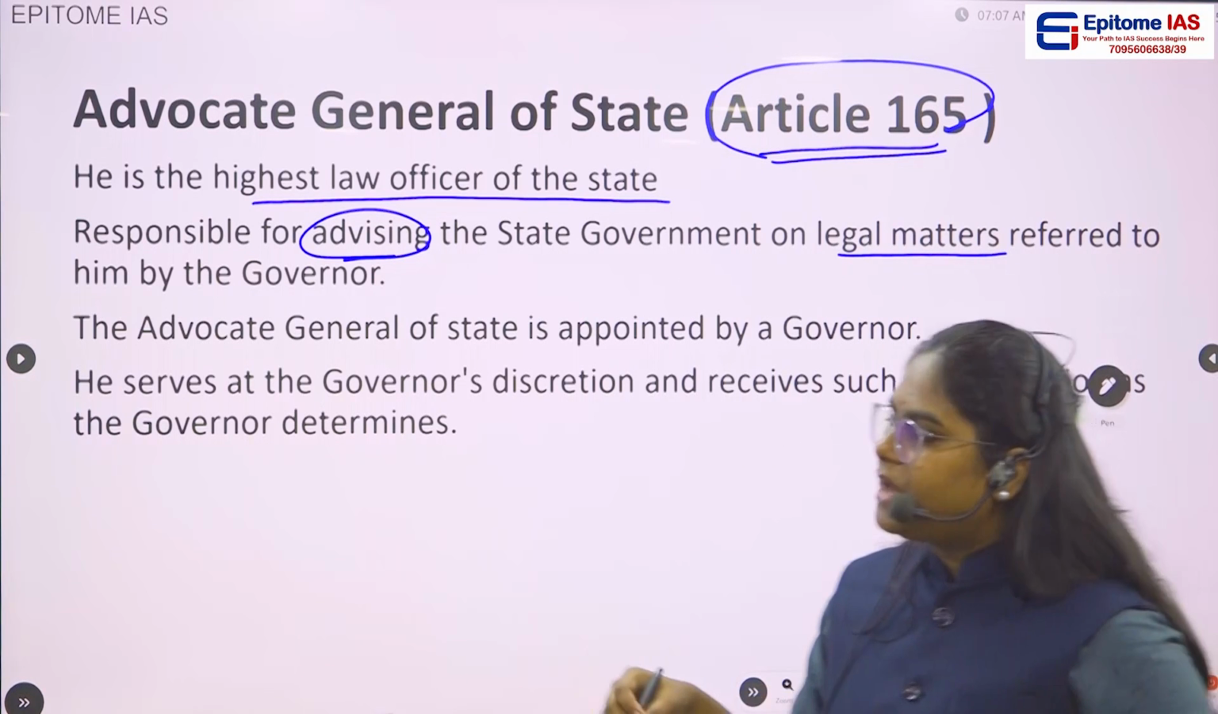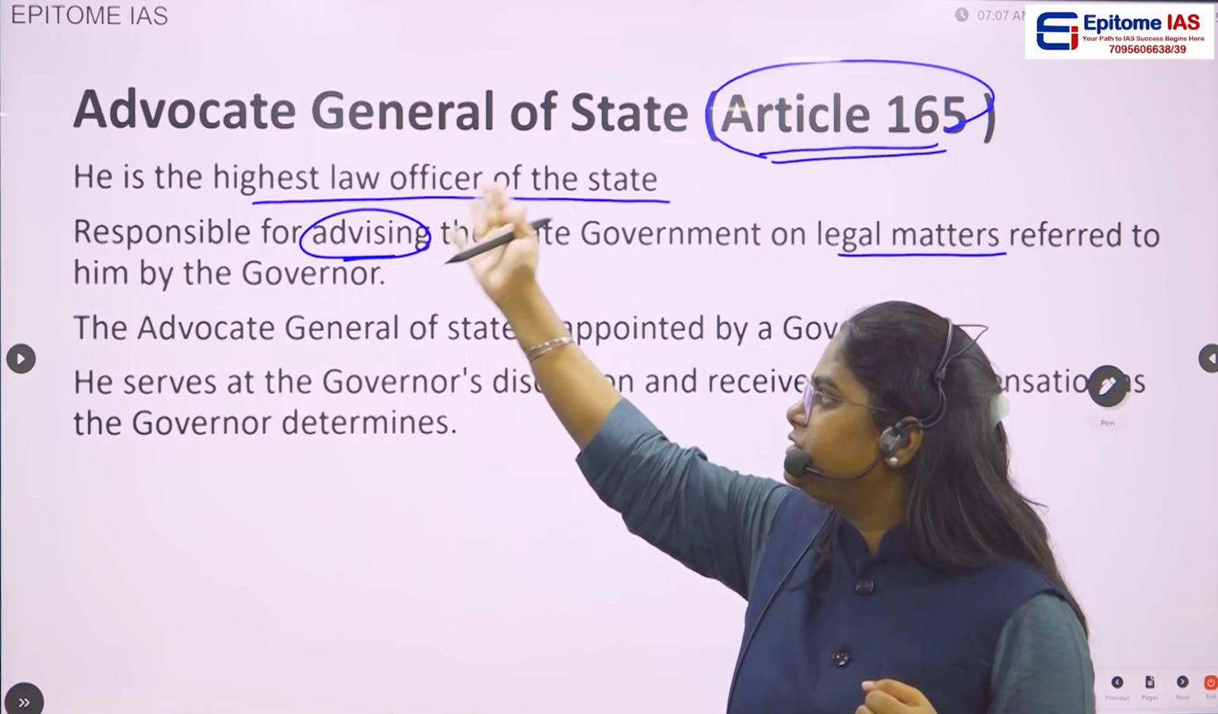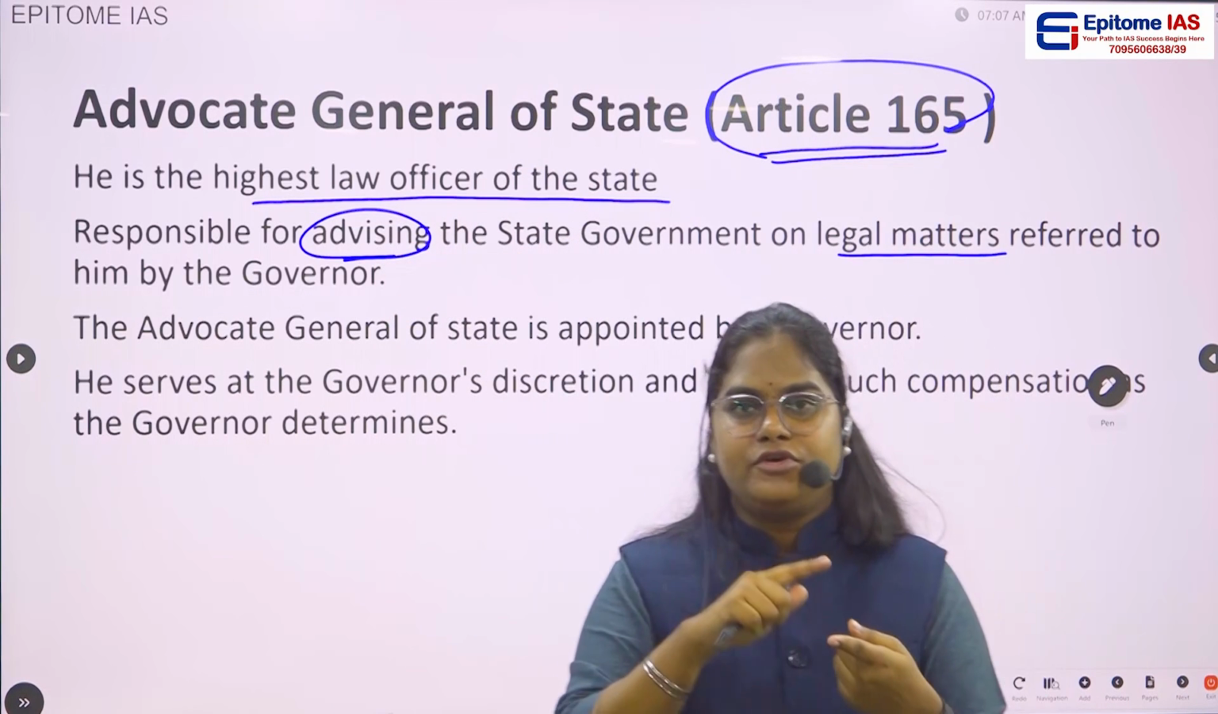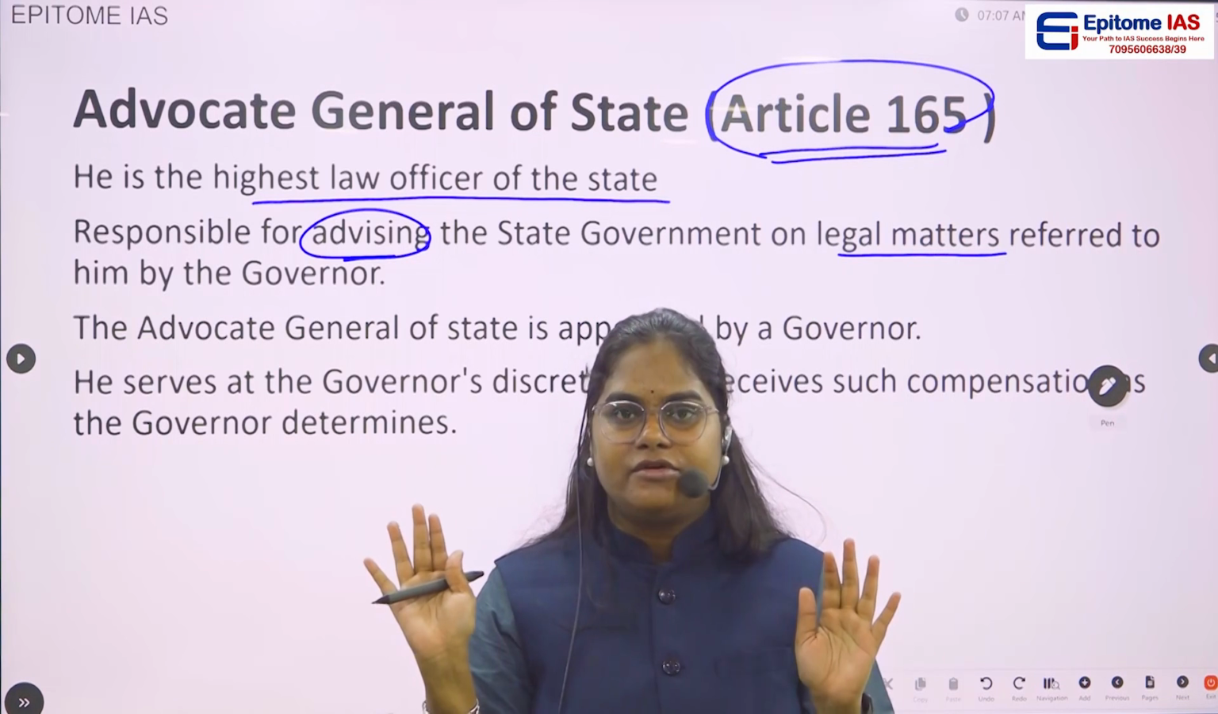This Advocate General of a state is responsible for advising the state government on legal matters referred to him by the governor. So what is the major function, the first function of this particular Advocate General? He is responsible for advising the state government on the recommendation of the governor of that particular state.